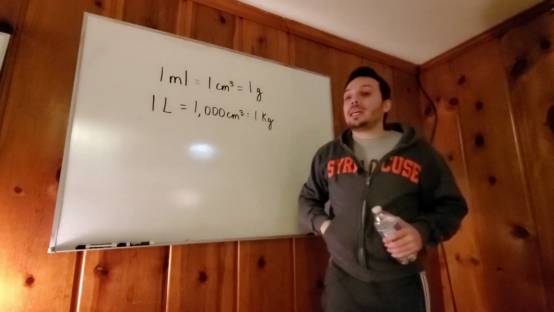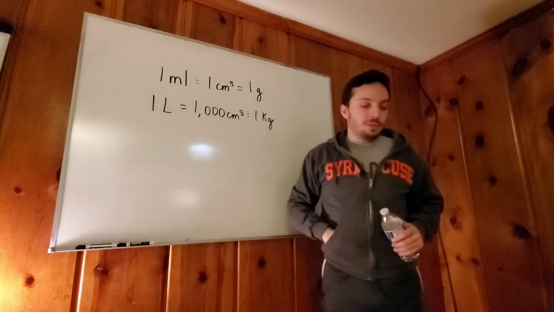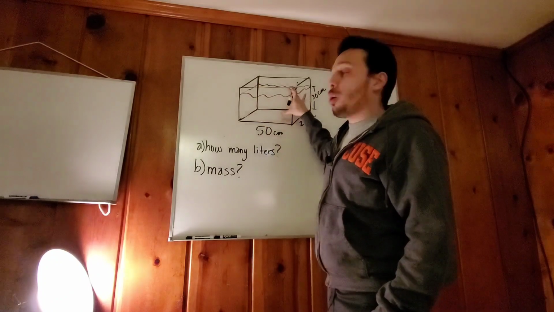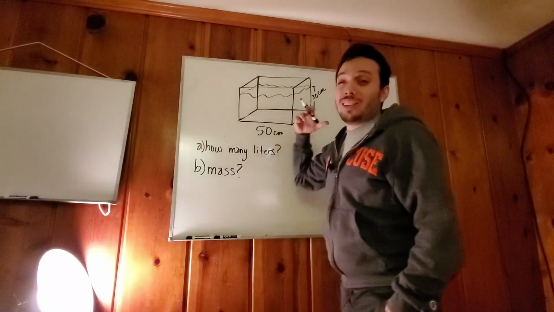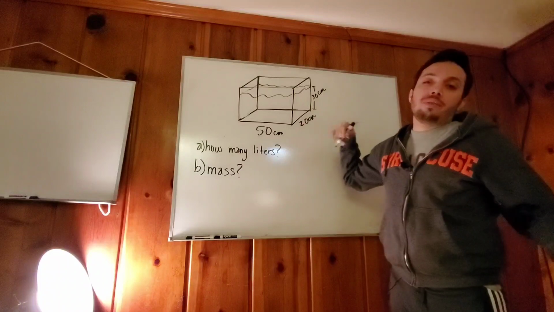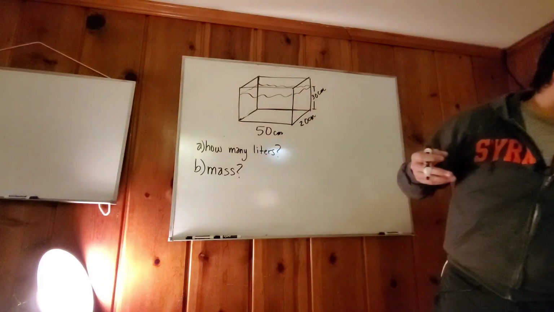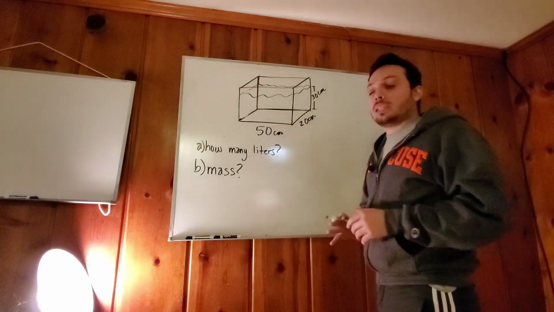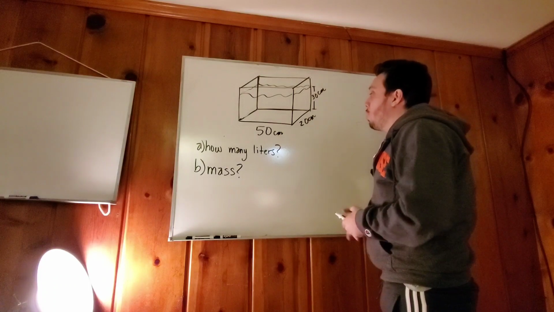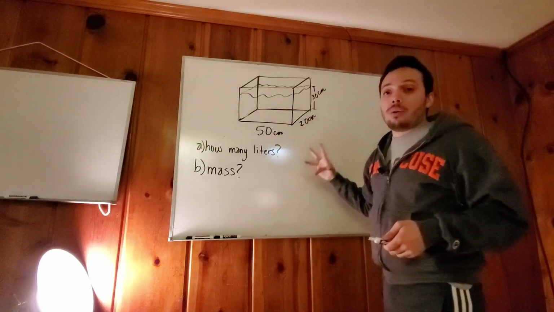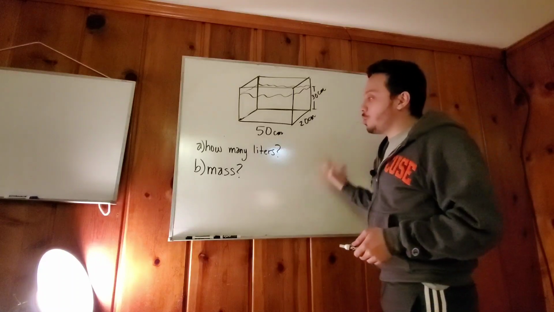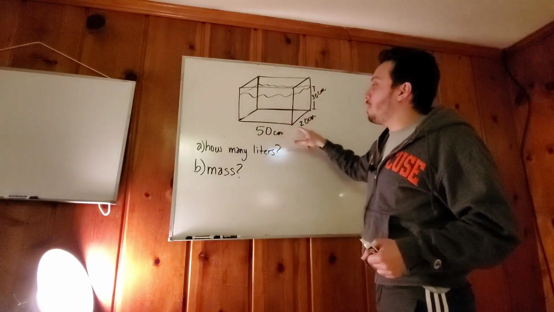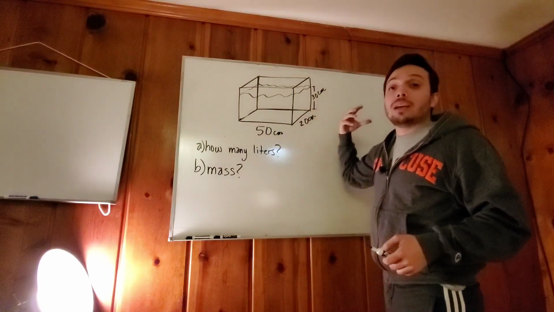So let's actually get into the lesson itself. Okay, so the first example says, how many liters are there of water inside this aquarium? And the second one is, how heavy is it? So they have an aquarium. They say the story of this person, Ray. Who cares about the person? What we care about is how many liters and the mass of the aquarium. And so it's obviously in centimeters because we don't know anything else. This is a metric system. We have to use metric units. So we're going to multiply 50 times 20 times 30. That's pretty easy because 5 times 2 is 10 times 3 is 30.